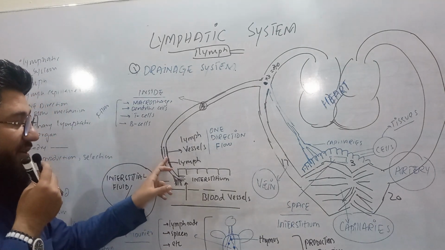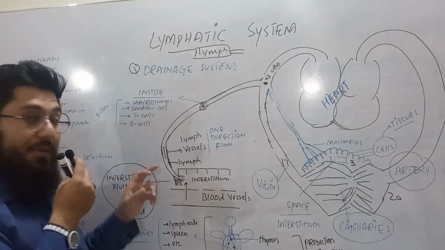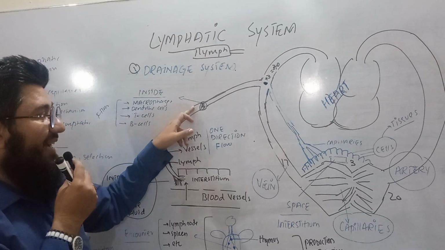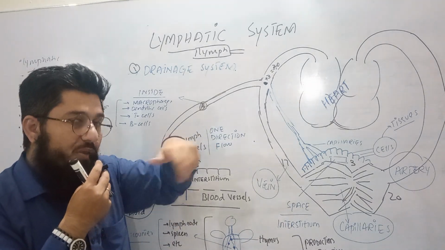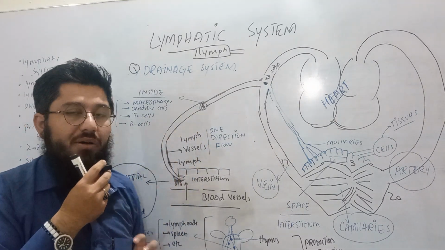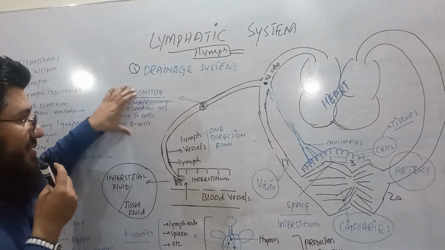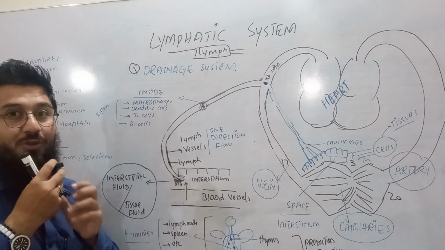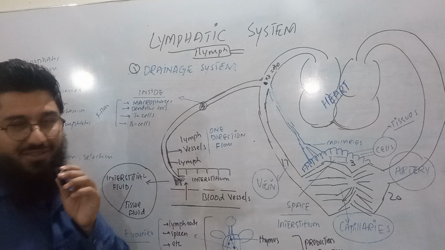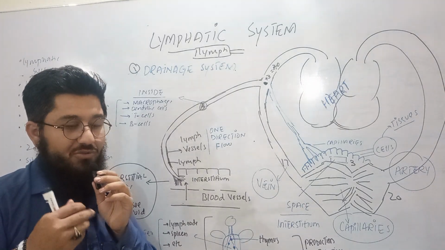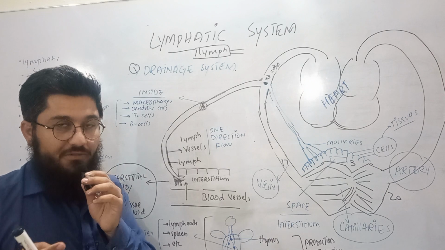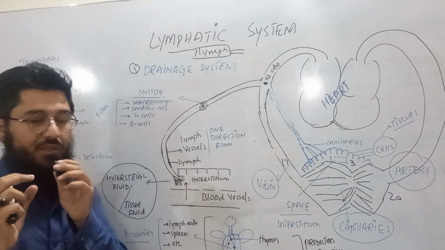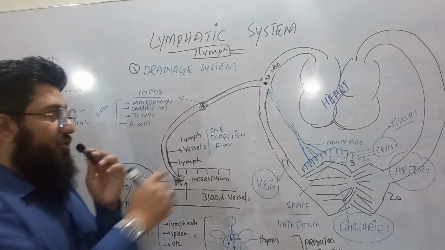Now those lymph vessels are pumping up. Remember, this lymph will be forwarded, and while it is flowing, along the way there is a portion called a lymph node, where there are macrophages, dendritic cells, T cells and B cells. These are the agents responsible for detoxification, to remove all the germs and pathogens from the fluid. Now a clear fluid, free from pathogens, is supposed to enter the